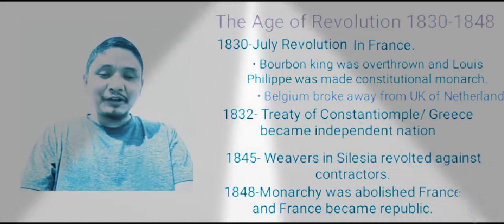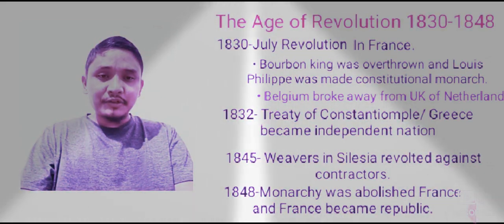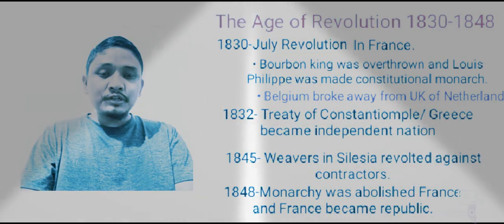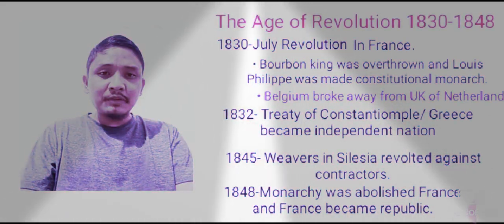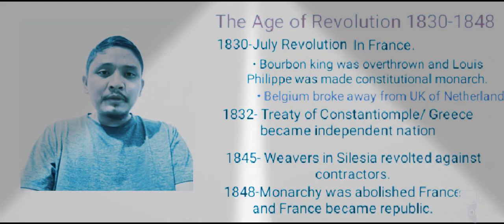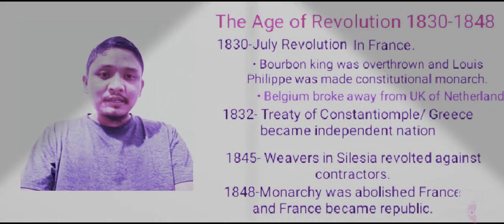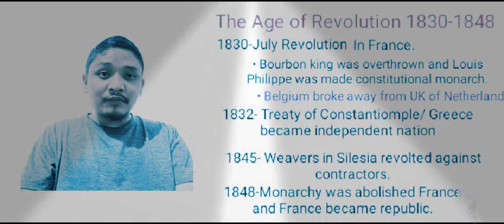Napoleon was also defeated in the Battle of Waterloo. And in 1815, after the Treaty of Vienna was signed by the conservatives, the Bourbon dynasty was restored to power. That means absolute monarchy was established in France again.